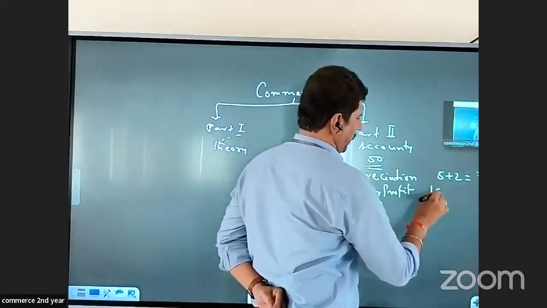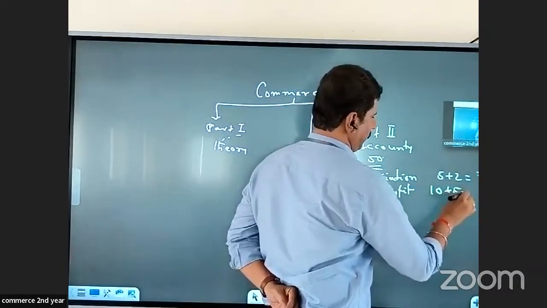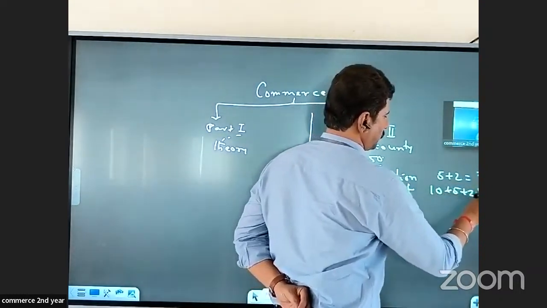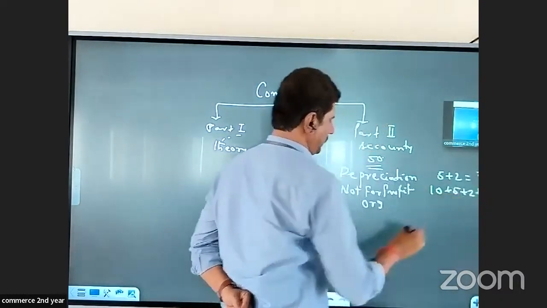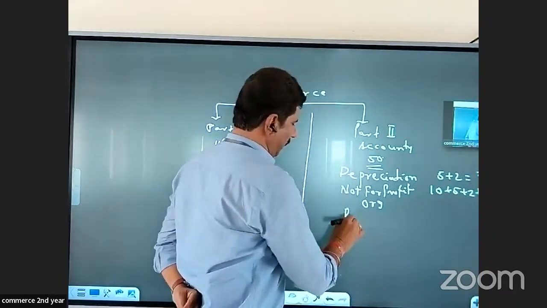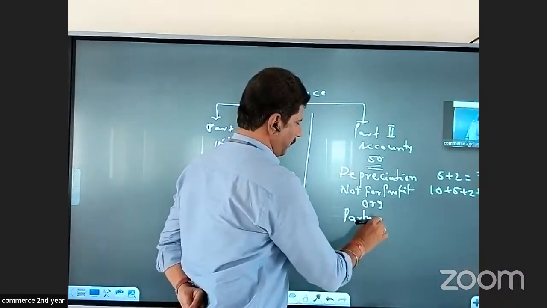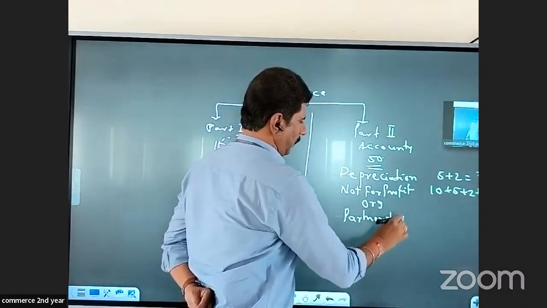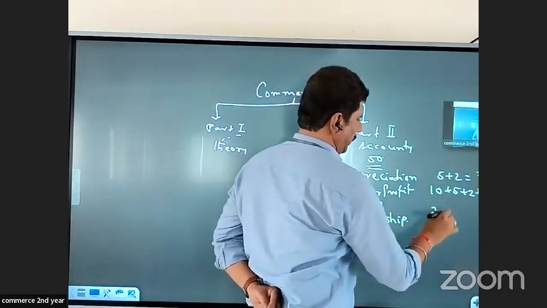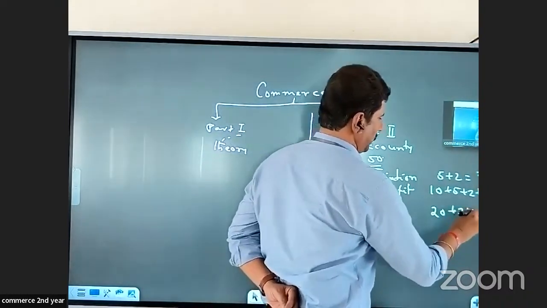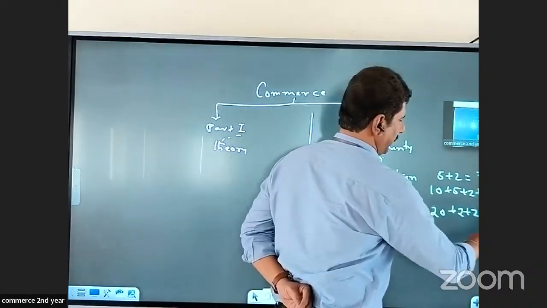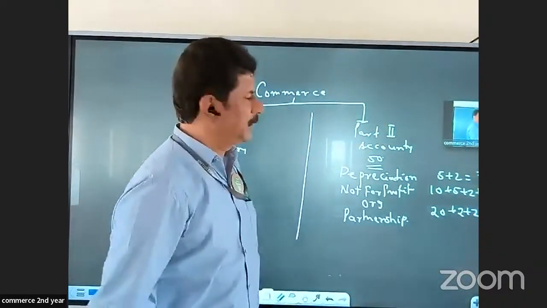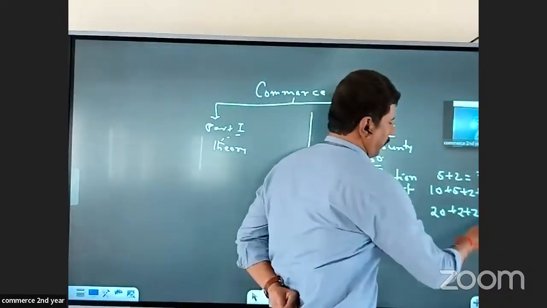This is having a weightage of 10 plus 5 plus 2 plus 2, that is 19 marks. And then lastly, we have partnership, having a weightage of 20 plus 2 plus 2, that is 24. Okay, this is how we are going to cover our 50 marks.